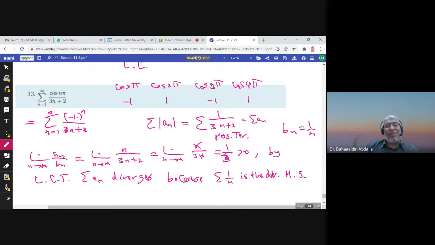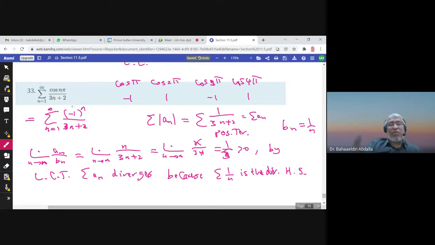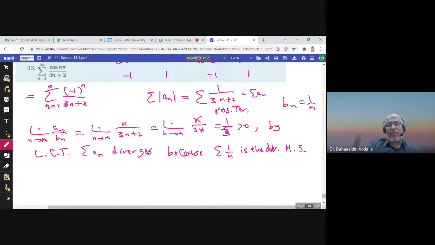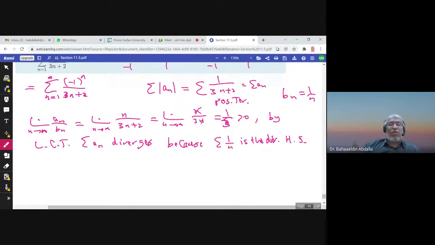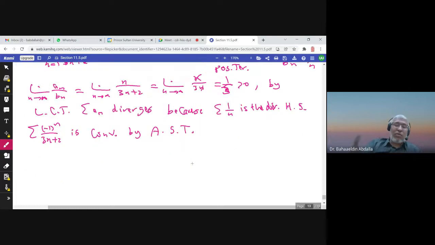Is it convergent itself? It is not absolutely convergent, but is it convergent itself? Well, it is an alternating series, so let us use the alternating series test. It's clear that it is convergent by alternating series test. Why is that?